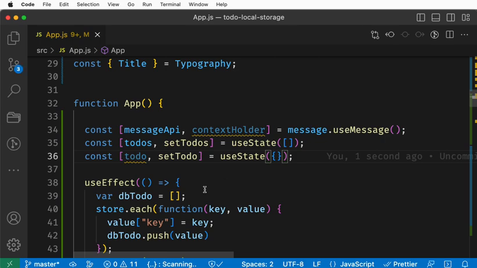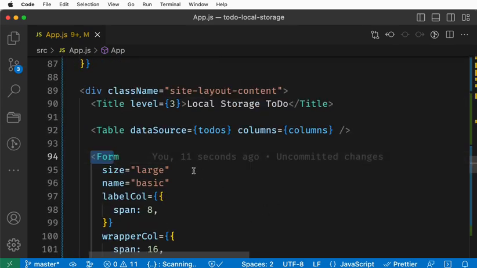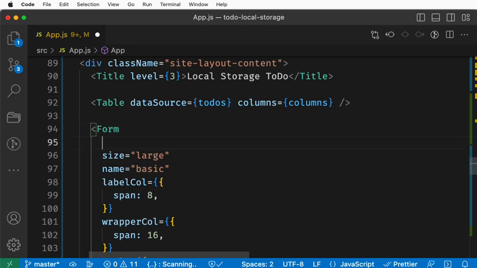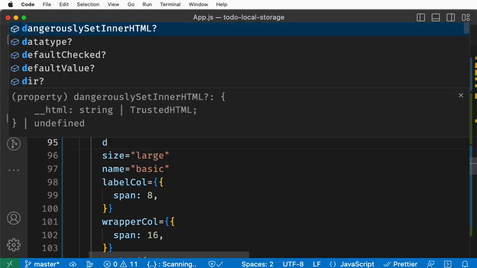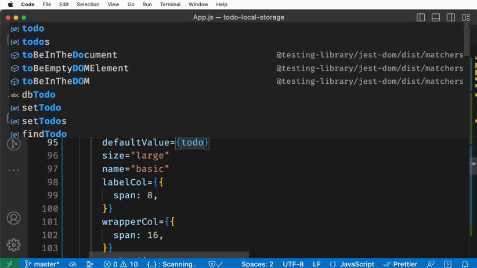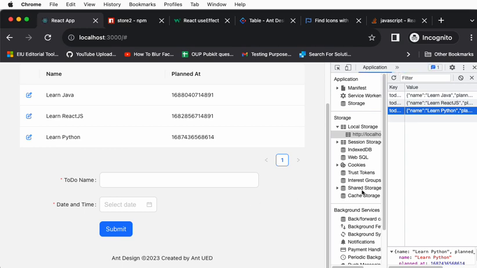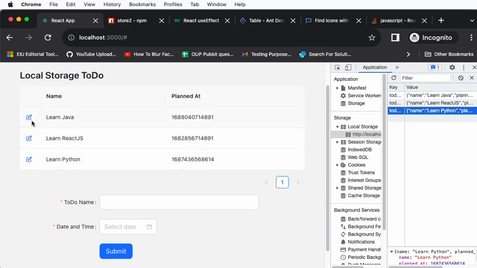All right, now you go to the form we created here. Let's set the default value equal to todo. When you do that, let's see what happens. I do refresh and click this.